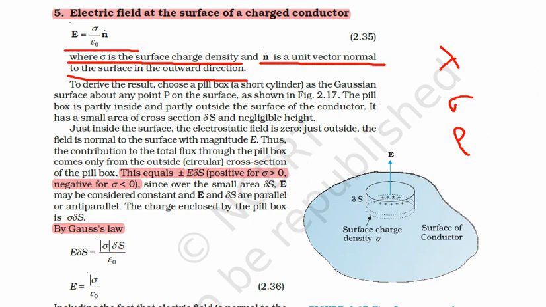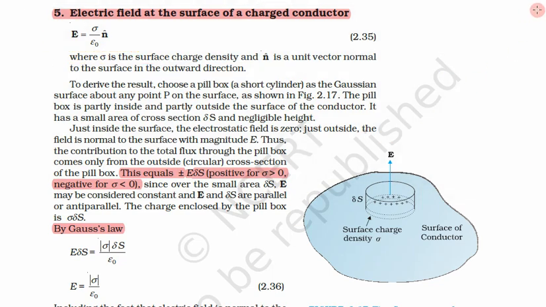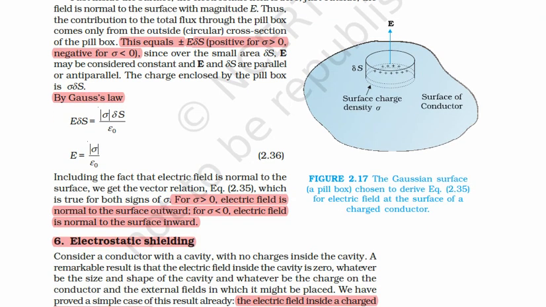Again, how is this done? This is proven with the help of Gauss law. If you take this surface and put a very small tablet-like thing, like a medicine pill, its height is very small, and it has a circular area delta S. From Gauss law, E delta S is equal to charge enclosed.